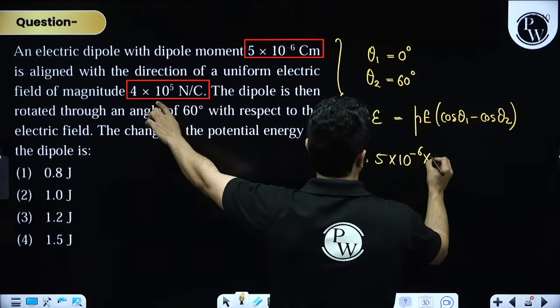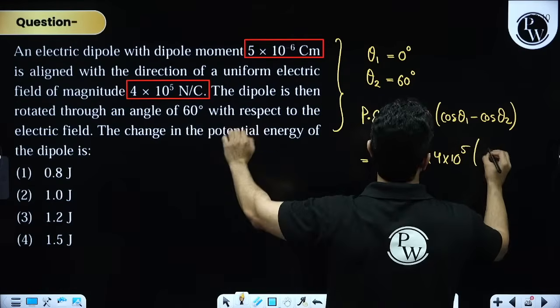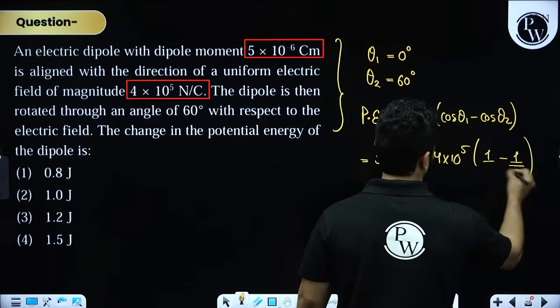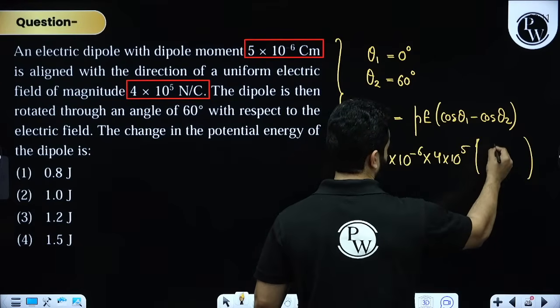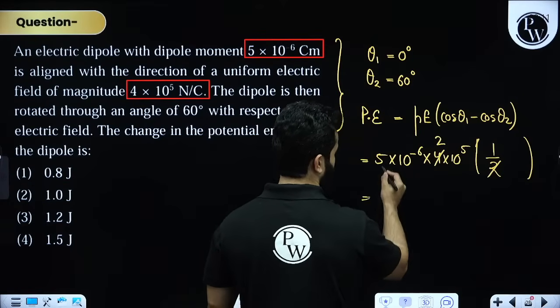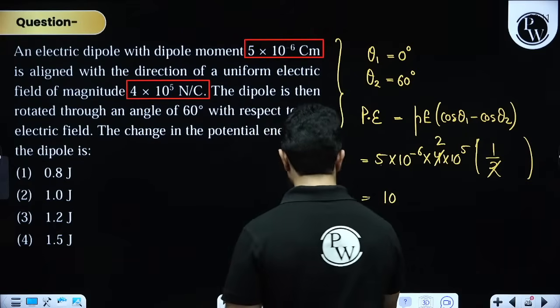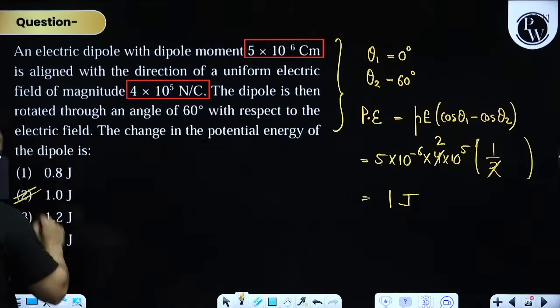Electric field is 4 into 10 to the power 5. Everything is in SI unit. Cos 0 is 1. Cos 60 is 1 by 2. So this will become 1 by 2. So this will become 2 and this will become 10. So I think answer will be 1 joule.